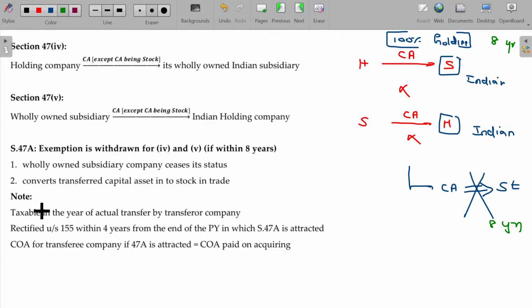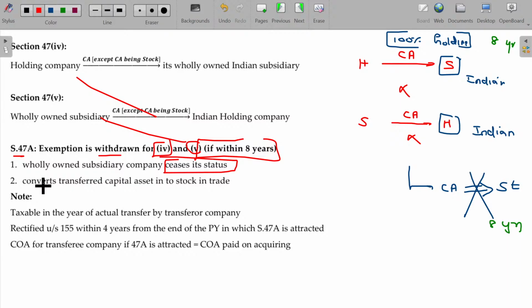In these two cases, the exemption given earlier under section 47 is now withdrawn as per section 47A. Clear? As per section 47A. So the exemption is withdrawn for these two cases. If within 8 years the wholly owned subsidiary company ceases its status or converts capital assets into stock in trade, in these two cases, what happens then?